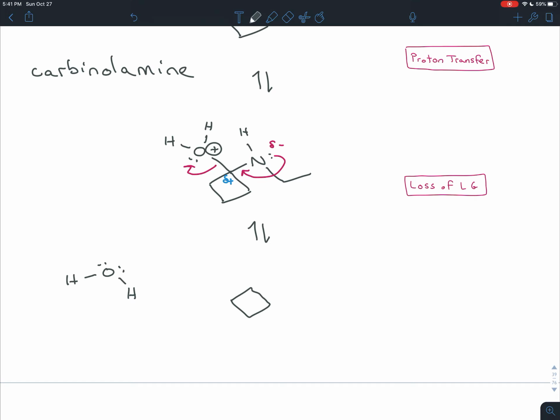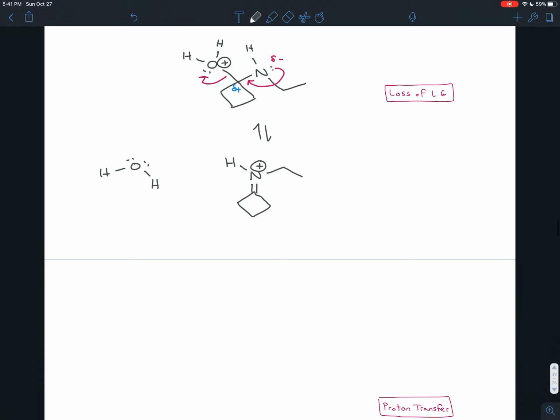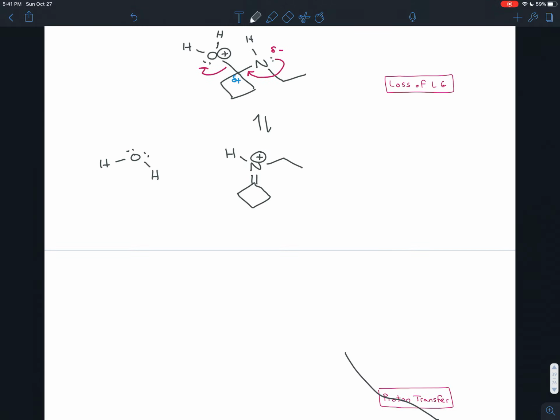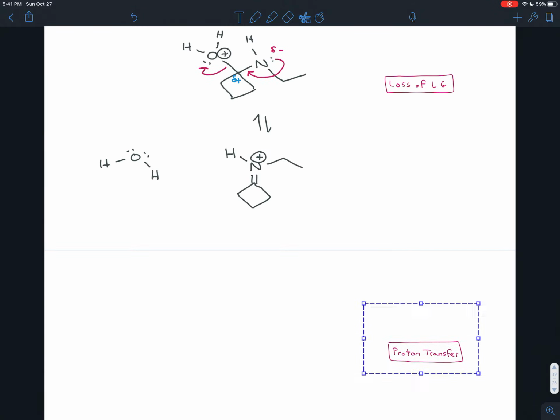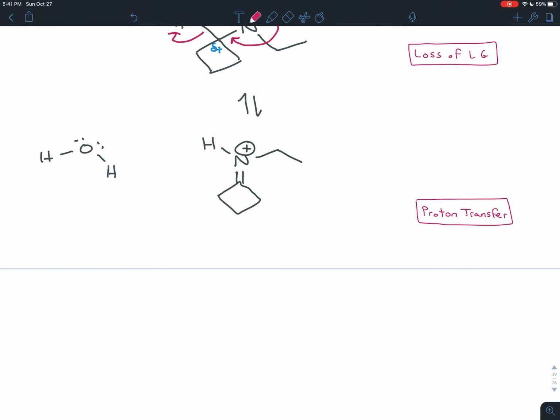Water is off, living its best life. And now we have a pi bond to the nitrogen. The nitrogen has an ethyl group on it and a hydrogen. That's 4 bonds on that nitrogen. That gives it a positive charge, makes it an ammonium ion. Well, we almost have our imine, or our Schiff base. All we have to do is stabilize that positive charge by doing, yeah, you guessed it, stabilizing a charge. You know what to do, proton transfer. So that's what we're doing here.